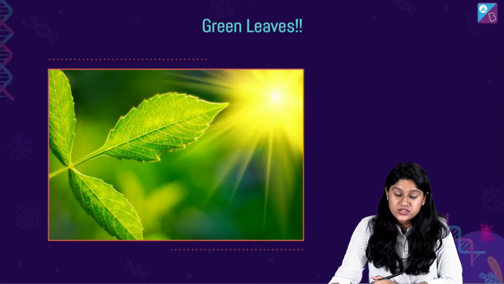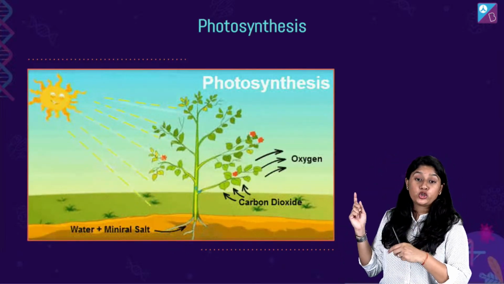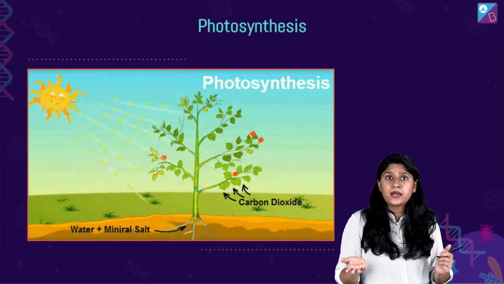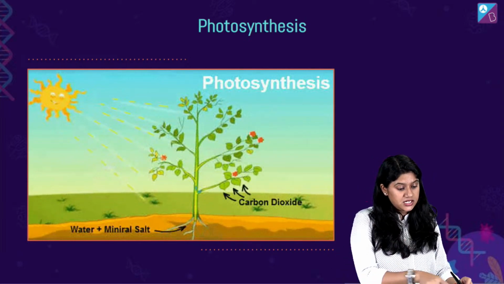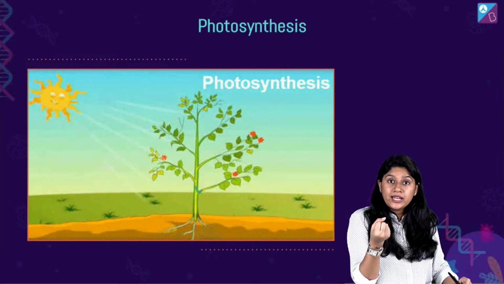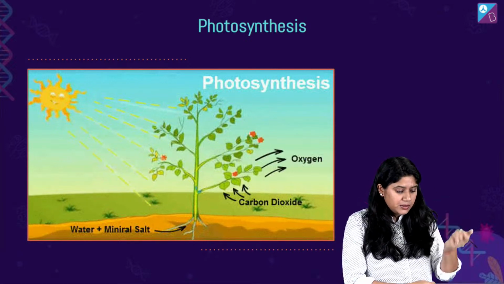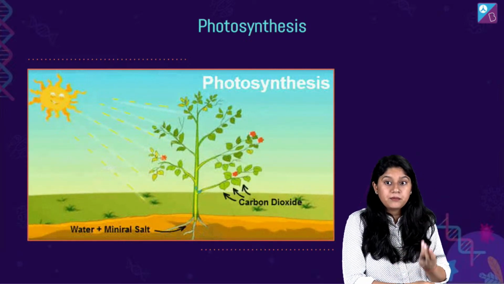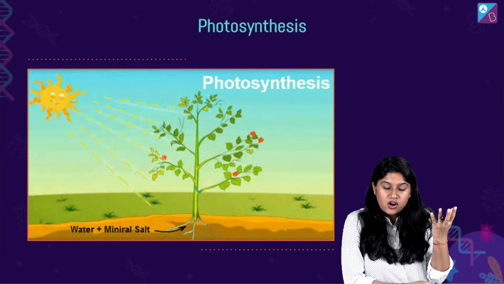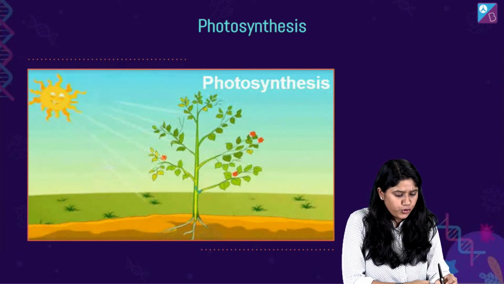And why green leaves? We all know because they are very important and they perform photosynthesis, a very simple process wherein, in the presence of sunlight, plants take up carbon dioxide, water and minerals from the soil, and in the chlorophyll they produce oxygen and carbohydrates, right? So photosynthesis हमें पता है.